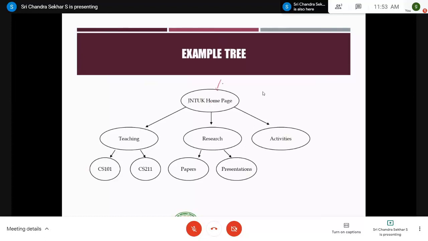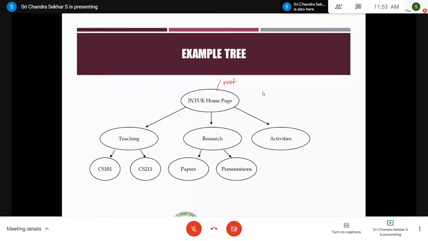This is called the root, right? One node is specially designated and that is called the root node. We'll define what root is, don't worry, right? So the path from CS101 to the root is, you have to go level by level in the upward direction till you reach the root node.